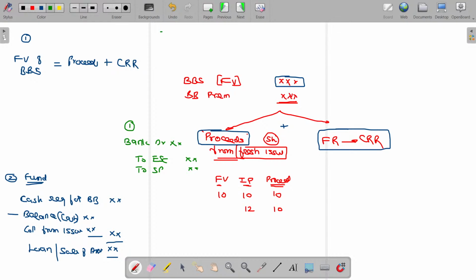Entry number 2 is the due entry, payable to the owners. Equity share capital account debit. Are you paying the same value or more? If more, the excess amount is called premium on buyback, to equity shareholders. This is the due entry. Third entry, make the payment to them: equity shareholders account debit to bank. We made the payment.